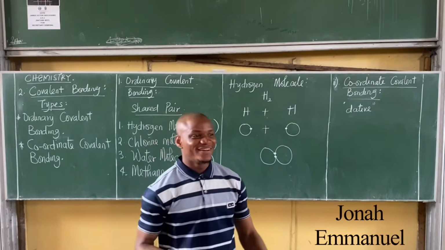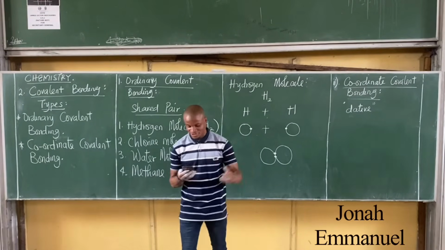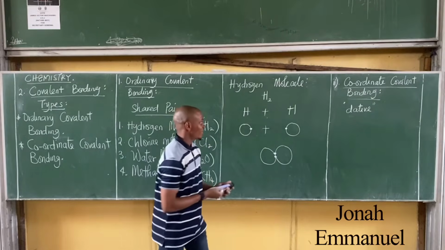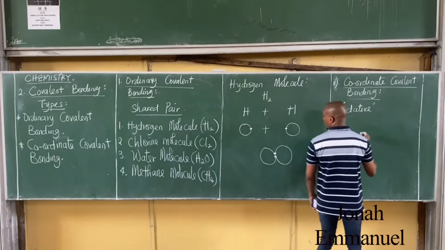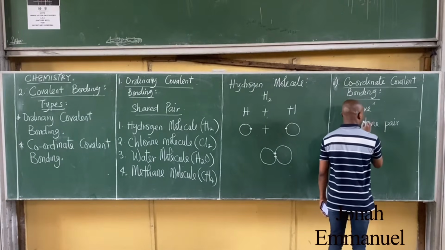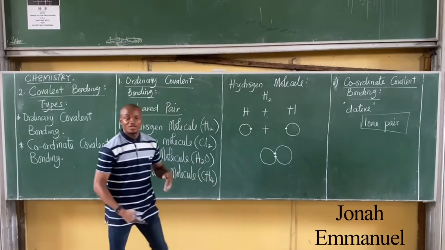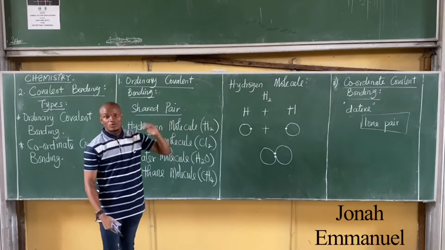All right, let's continue, please. The electron pair shared is called the lone pair. So differentiate between a shared pair and a lone pair.